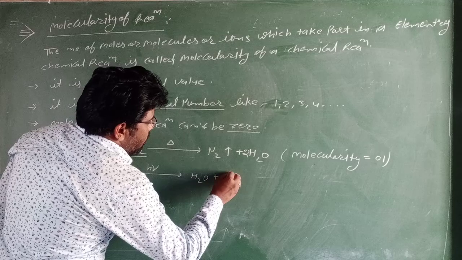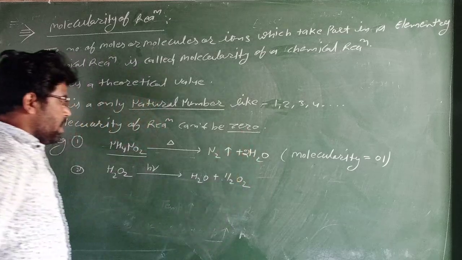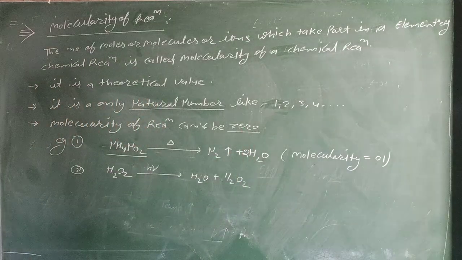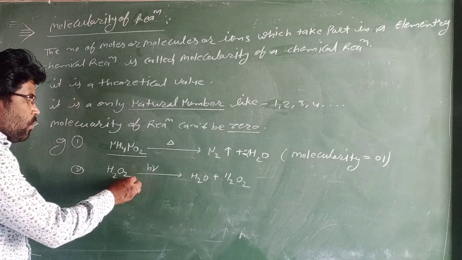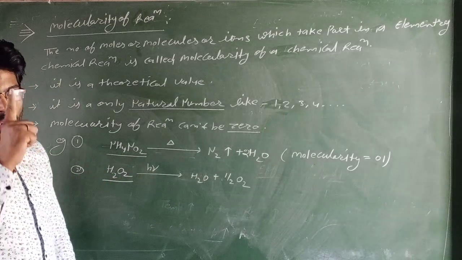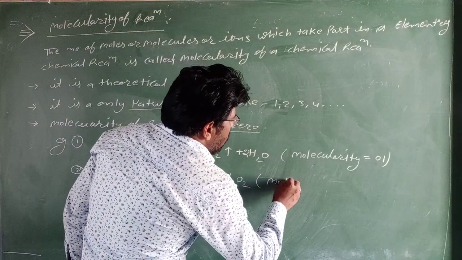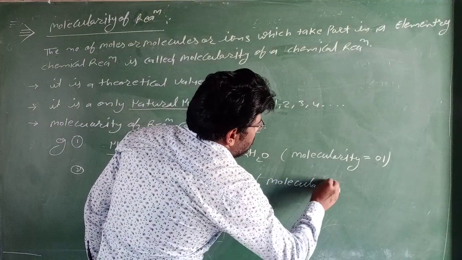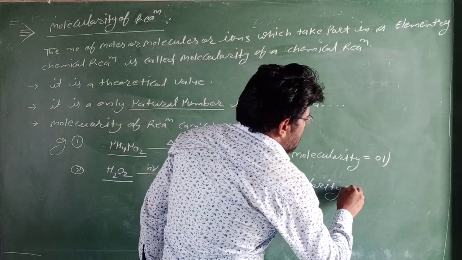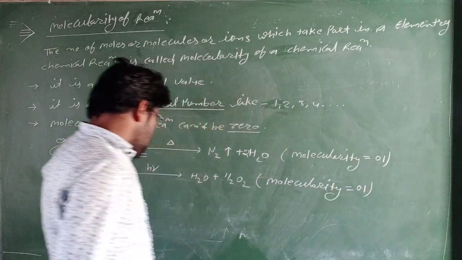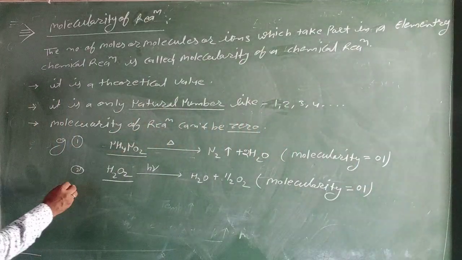In this reaction, only one mole and one molecule of H2O2 takes part in the chemical reaction. So the molecularity of the reaction is only 1.